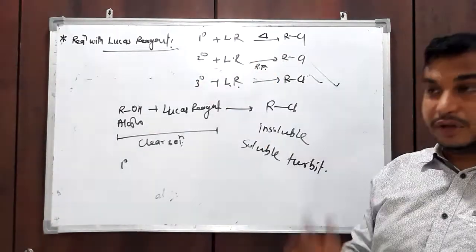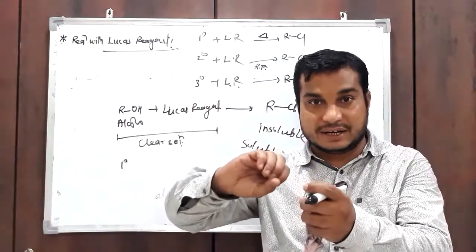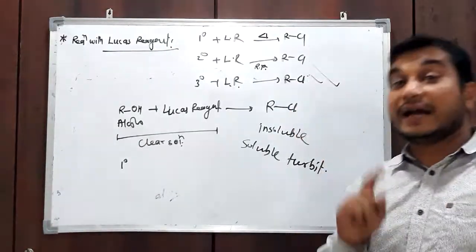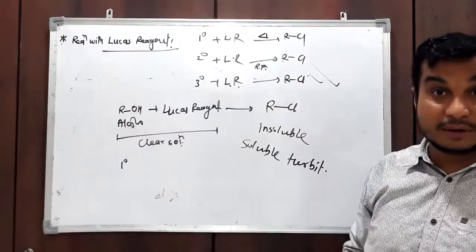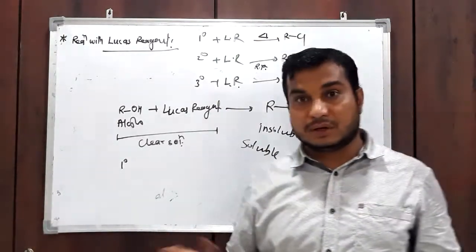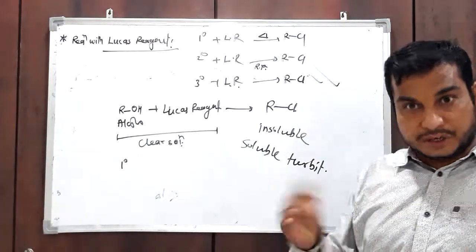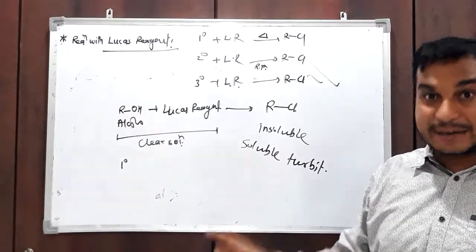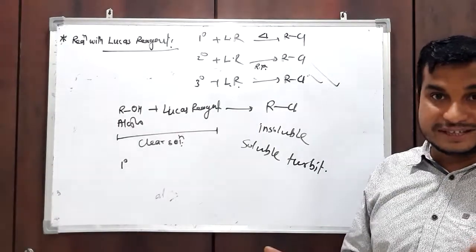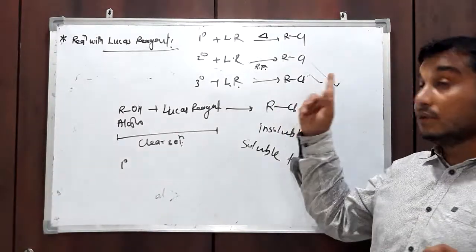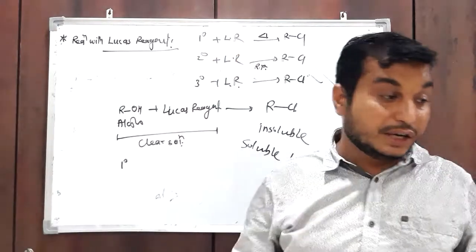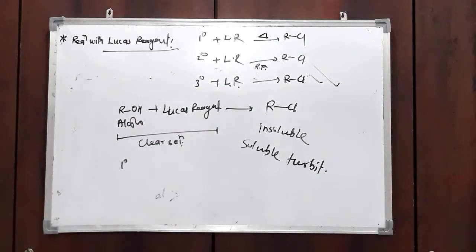So this is the differentiating point for primary, secondary and tertiary alcohol. If any alcohol reacts with Lucas reagent and no turbid solution forms without heating, then that alcohol is primary. If alcohol reacts with Lucas reagent without heat and a turbid solution forms, but it takes time, that is secondary. And if alcohol reacts with Lucas reagent and immediately forms a turbid solution, then that is tertiary.